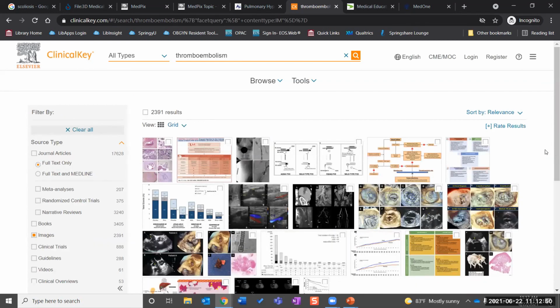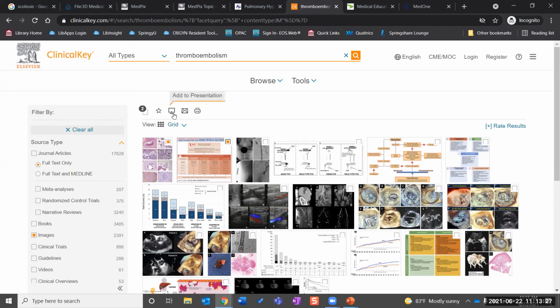So when you start to look at images here, what's nice is that you can select multiple images. And up here, it now shows that I've selected 2 that are on this page. You can save it, which means in an Elsevier free account that you create, or you can add it to a presentation. Both of those features require you to create a free Elsevier account. So the advantage to that is that you can download multiple images at one time without having to download them all individually. If you choose the email option, it's just going to send you a link back to the image.